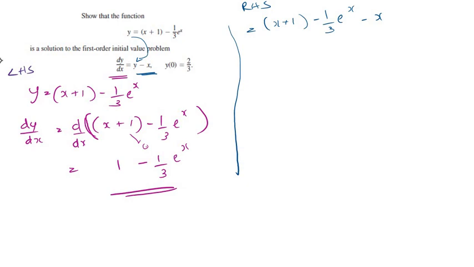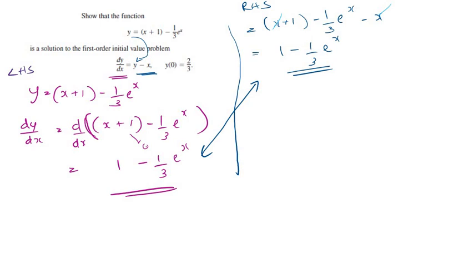If we look at this, we can clearly see that we can cross off these because it's minus x and plus x. And then we get 1 minus 1 over 3 e to the power x, which is equal to this. So the right hand side is equal to the left hand side. So we have shown the solution.